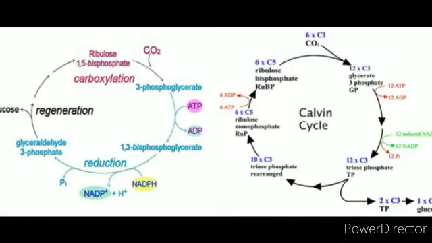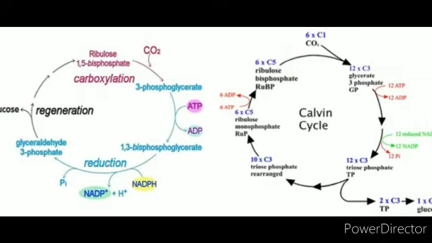Carboxylation is the most crucial step of the Calvin cycle, where carbon dioxide is utilized for the carboxylation of ribulose bisphosphate. This reaction is catalyzed by the enzyme ribulose bisphosphate carboxylase, which results in the formation of 2 molecules of